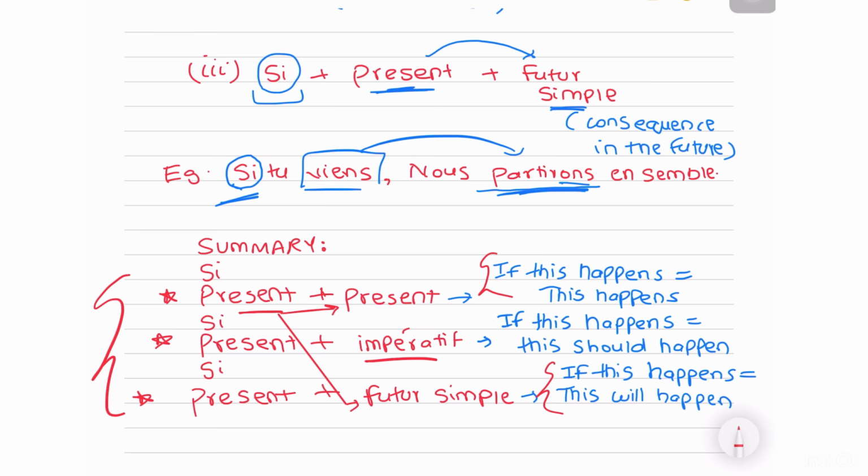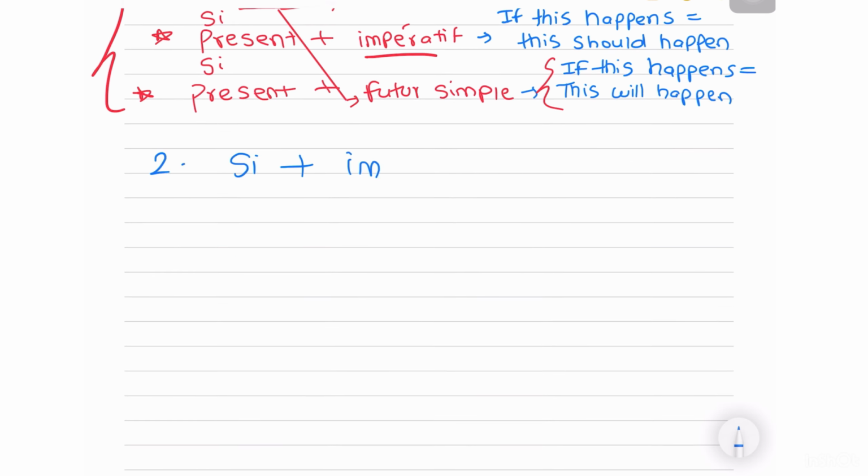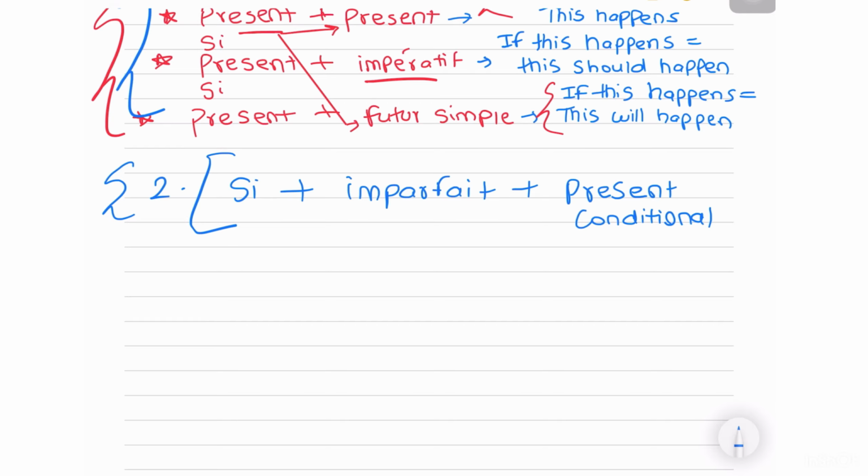Then we come to our next type of si clause, okay, which is very straightforward. We have si plus imparfait plus your present conditional, as in le conditionnel présent. Now, this is really important in terms of the meaning. Otherwise, this one is the simplest to do, because unlike your first one, this doesn't have subcategories, right? So here first you need to know what exactly we're talking about. Why are we using it? So first things first, this is used for your imagination, okay, your fantasies, or to talk about possibility.